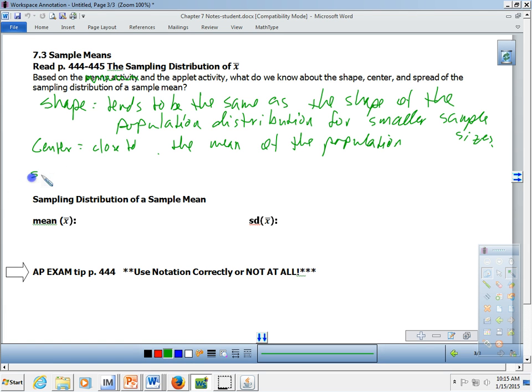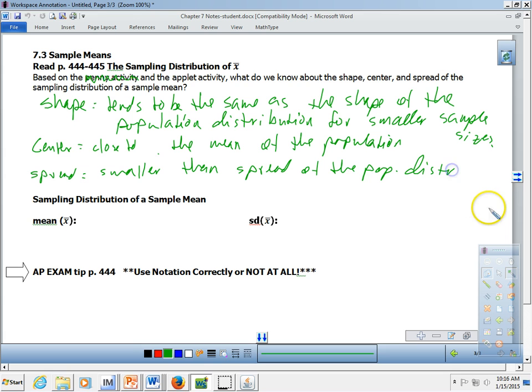And then the spread of the sampling distribution is going to be smaller than the spread of the population distribution. Of the population, you can just say the population, but I'll say population distribution.